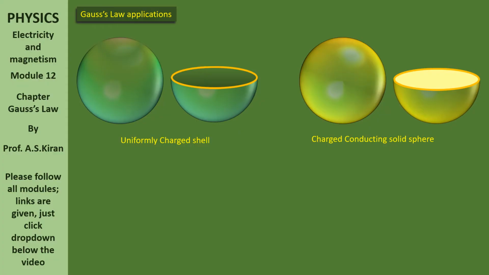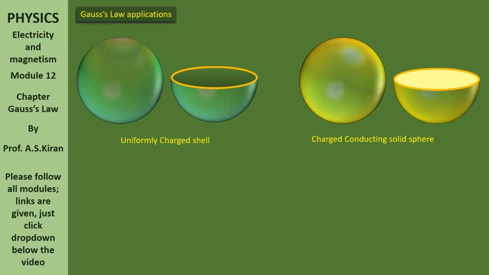Now, if you consider the cross section, in the previous case, the charged shell, and in this case, the conducting solid sphere, in both the cases, where is the total charge? On the surface only. It is irrespective of whether the material is inside or not.